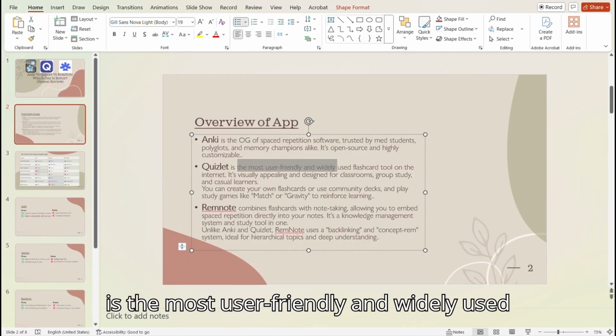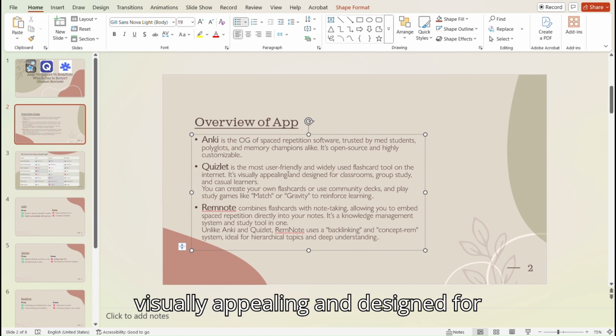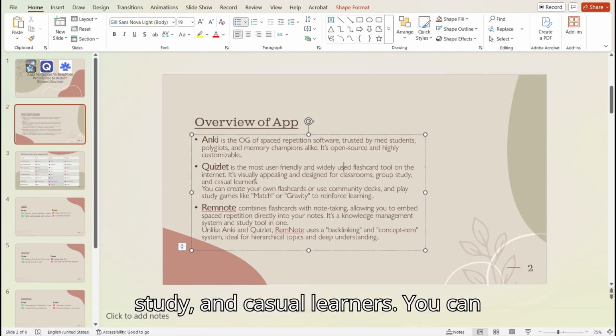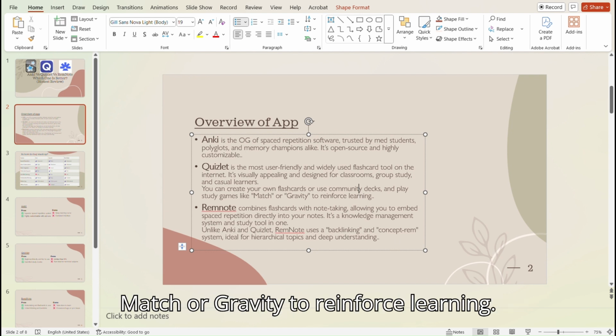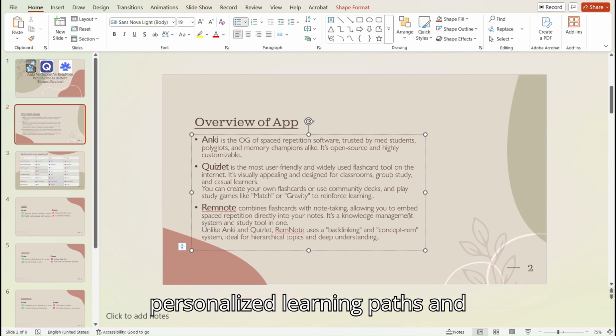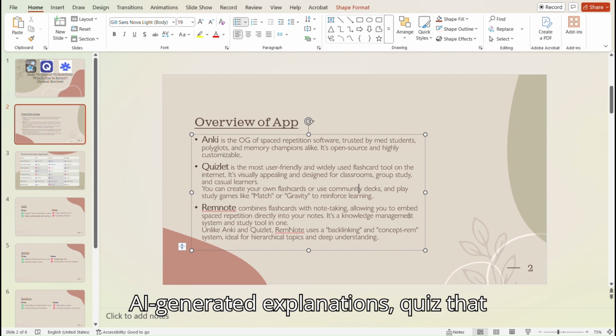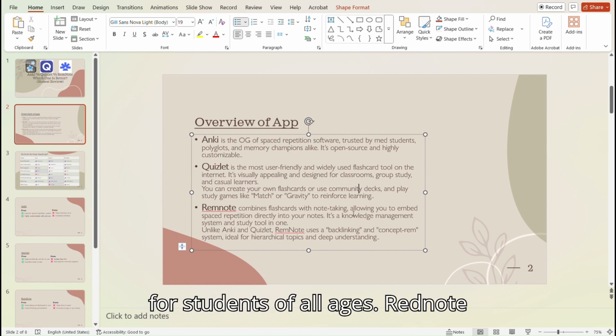Quizlet is the most user-friendly and widely used flashcard tool on the internet. It's visually appealing and designed for classrooms, group study, and casual learners. You can create your own flashcards or use community decks and play study games like Match or Gravity to reinforce learning. Its premium plans add features like personalized learning paths and AI generated explanations. Quizlet prioritizes accessibility and fun, great for students of all ages.